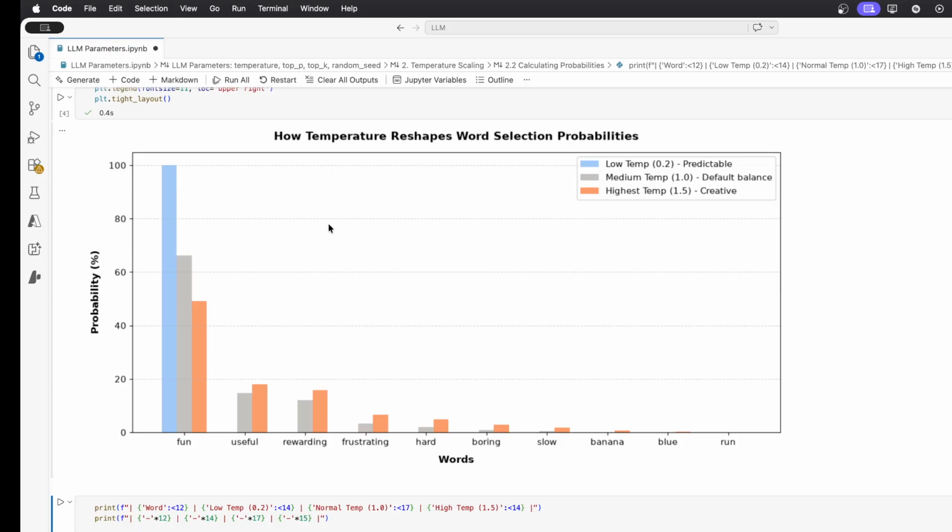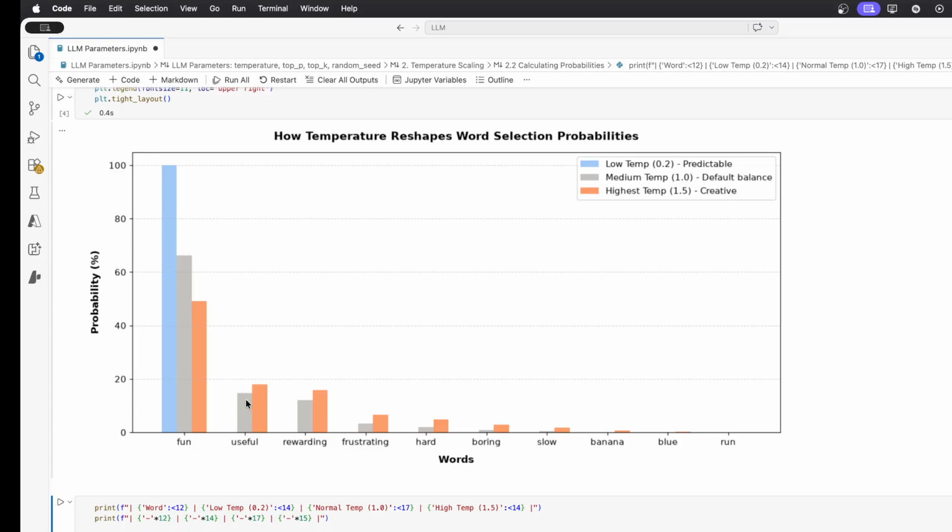However, when you increase the temperature, then this word is getting less and less likely to be the next one. So from nearly 100%, it goes to 60 something percent, and then here, this is slightly under 50%. For the other words that were less likely with a low temperature, or nearly zero actually, the more you increase the temperature, you see that the more it increases their probabilities.